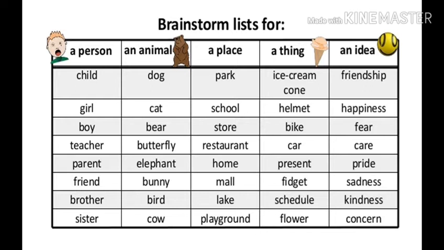Animals: dog, cat, bear. Place: park, school, store. Things: ice cream cone, helmet, bike. And the examples for idea: friendship, happiness, fear. Children, you have to read all the examples from all the sections.